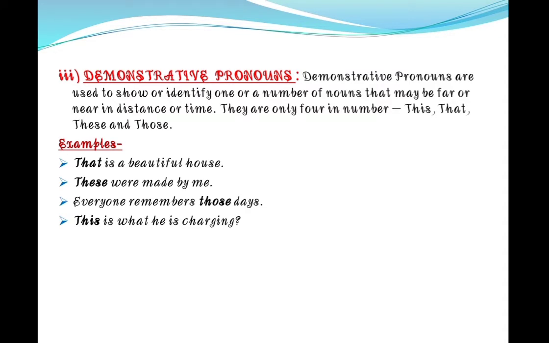For example, that is a beautiful house. These were made by me. Here we are showing or identifying two nouns, which may be far or near.